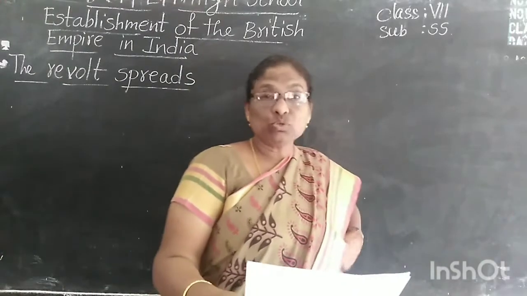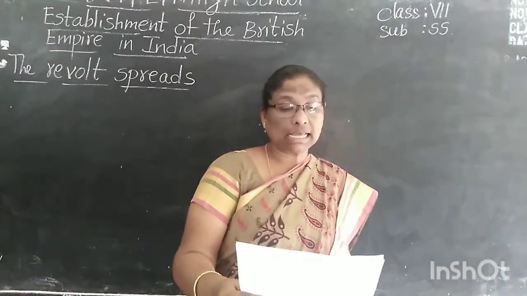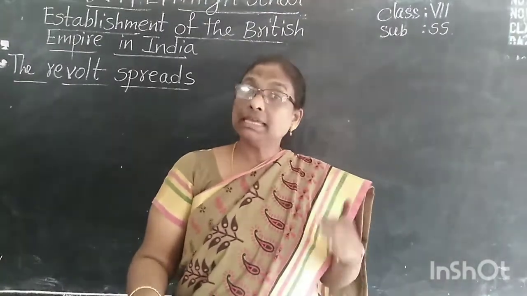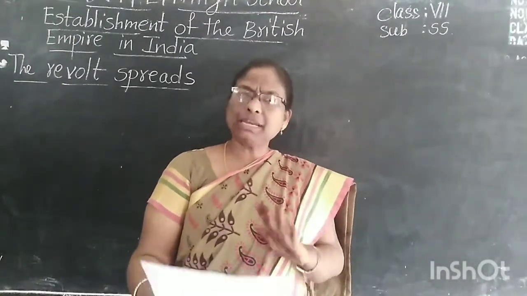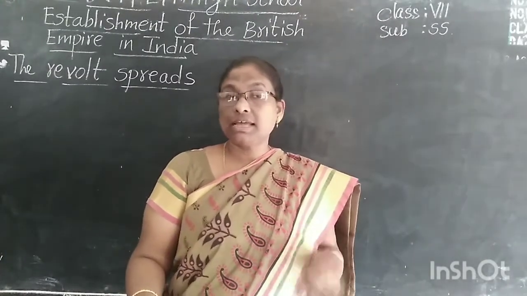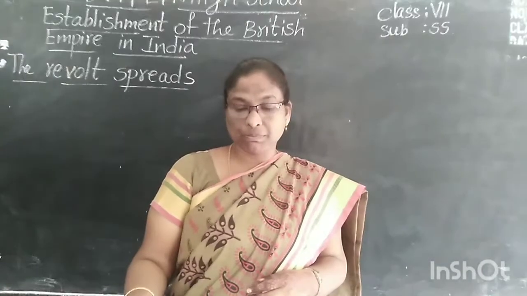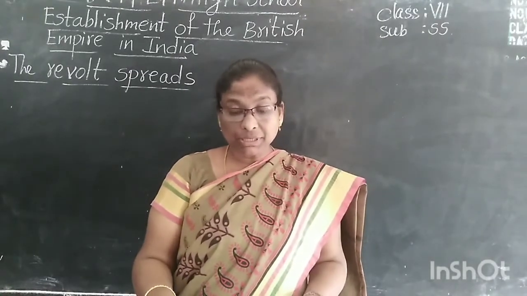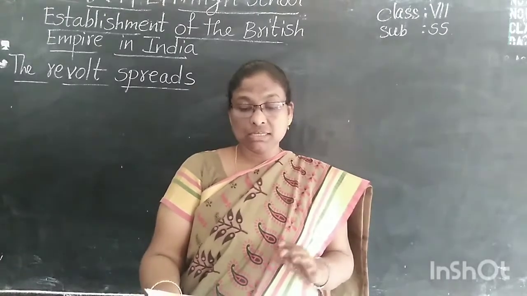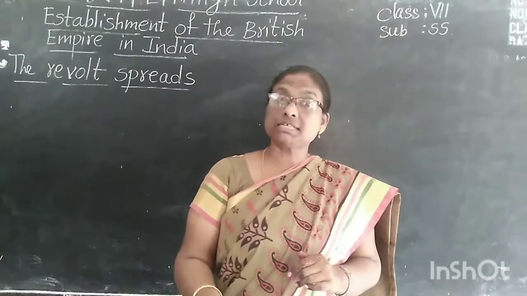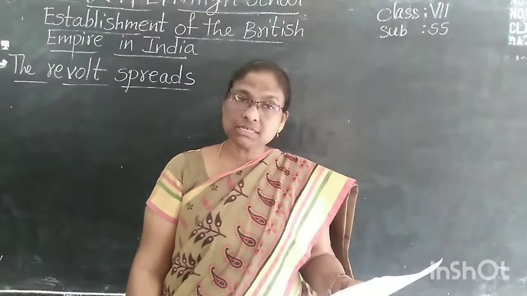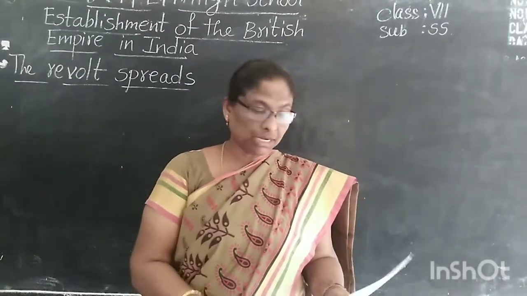No sooner had the revolt against the English erupted in many places. See here, the revolt against the English people erupted in many places. They behave very actively against the English people, and there were a mere 45,000 English officers and soldiers in India. See here, how many English officers are there? Only 45,000 English officers and army people are there in India.